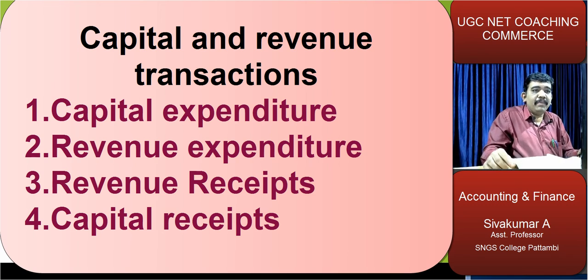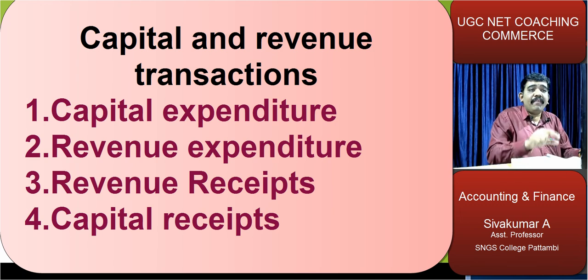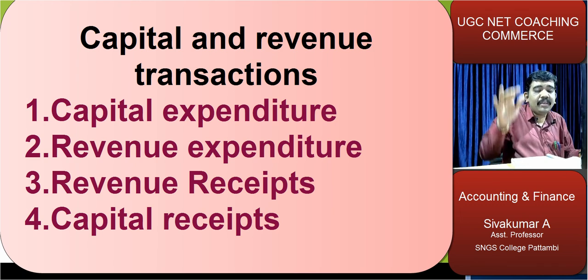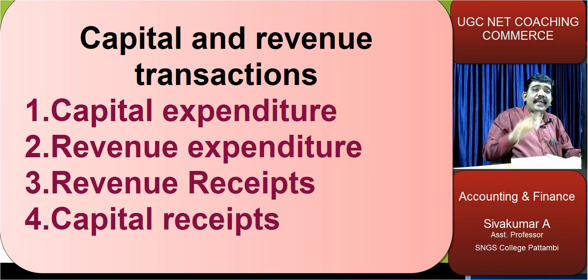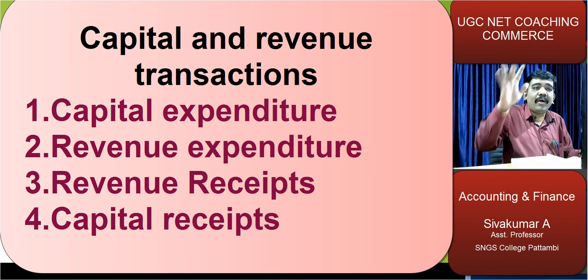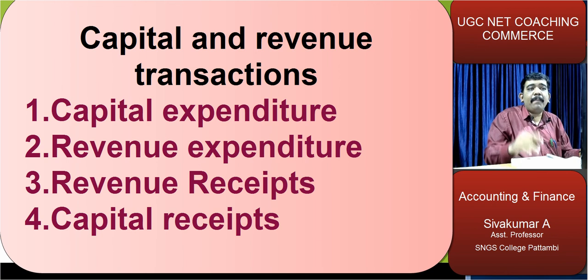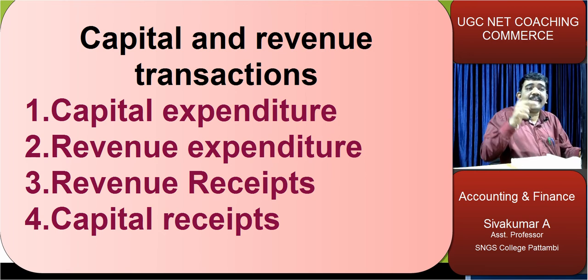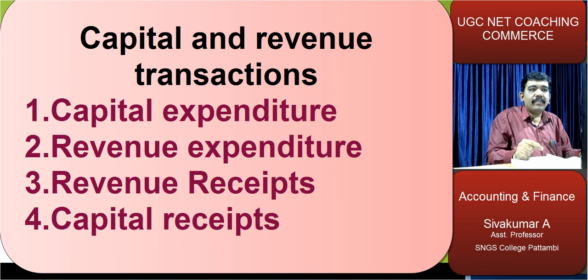Then another term is capital. What is capital? In every accounting transaction, there is a concept which is known as the accounting equation. The accounting equation is the basis of our double entry accounting. On the basis of the accounting equation, asset is equal to capital plus liabilities. Then what is capital? Capital is equal to asset minus liabilities. So capital is equal to asset minus liabilities. That is capital.